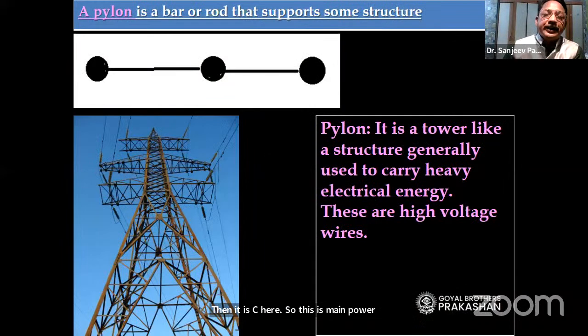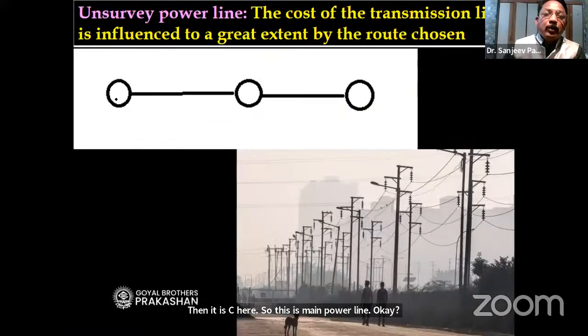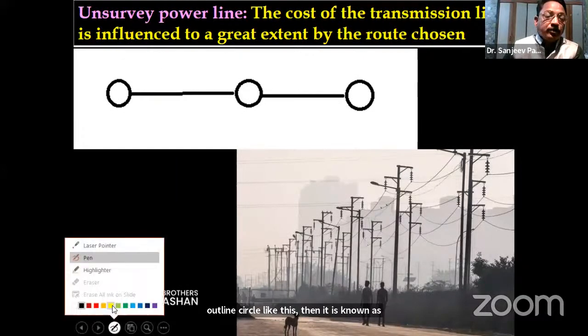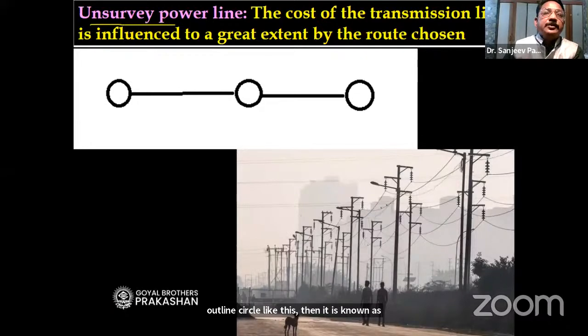But if you see only the outline circle like this, then it is known as an unsurveyed power line. Please remember the word unsurveyed power line. Now the cost of transmission line, that means how much this line leading up will cost to the government.